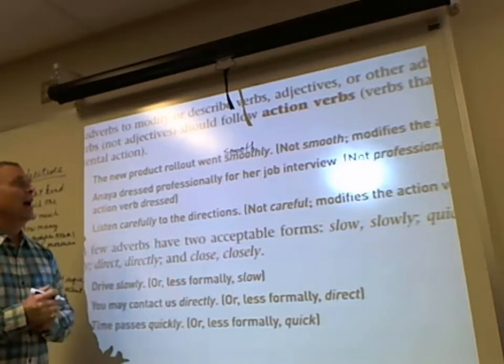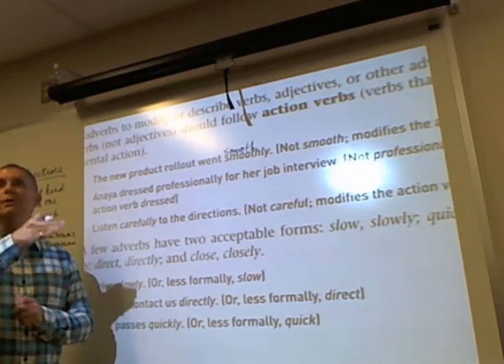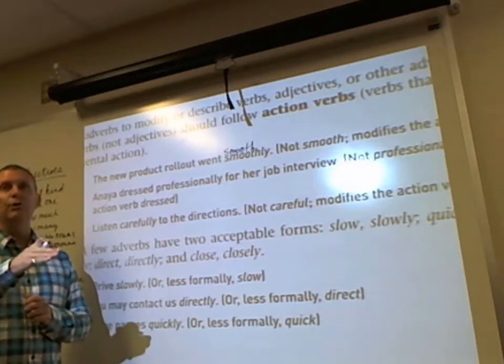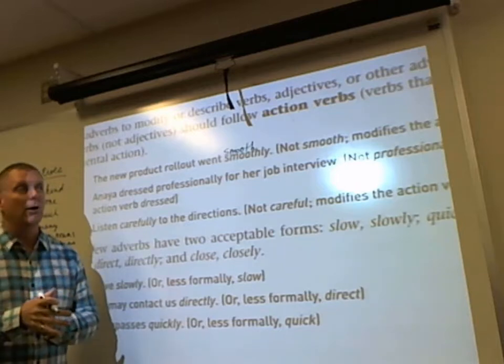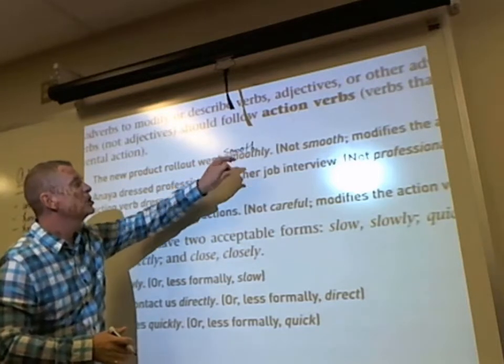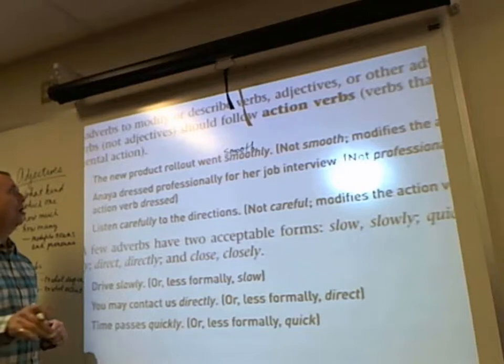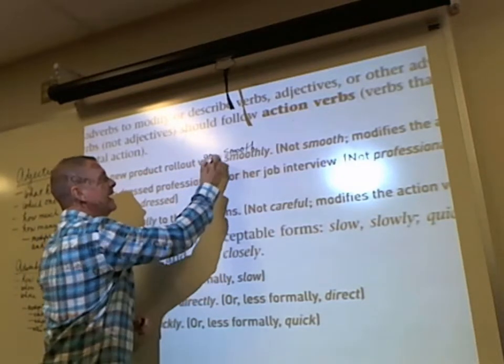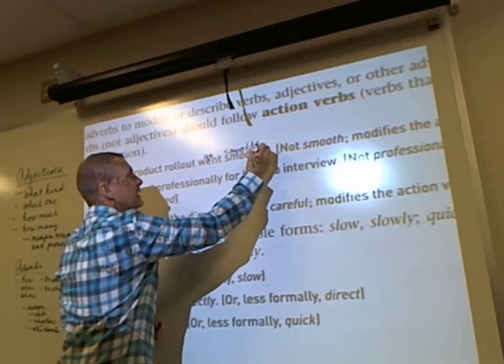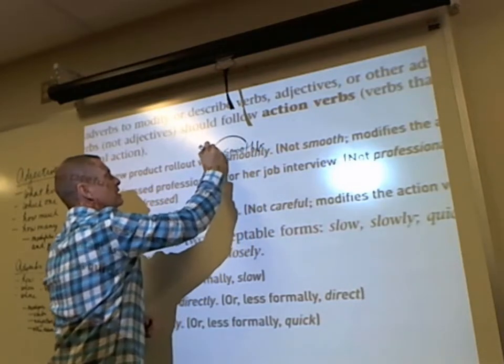Because smooth is modifying the word noun, texture, and adjectives modify nouns and pronouns. But I cannot use the word smooth here at all. Because I can go, how did it go? It went smoothly. So I have to have an adverb to modify the verb go. Go, went, go, gone, and went.